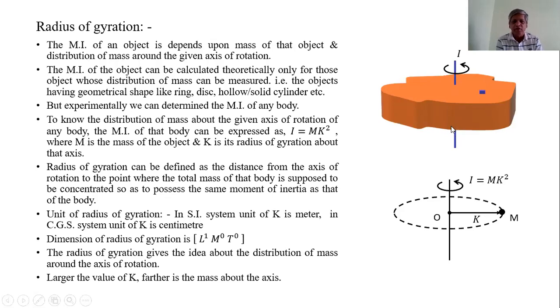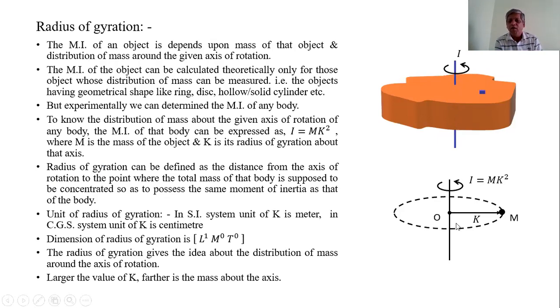The radius of gyration can be defined as the distance from the axis of rotation to the point where the total mass of the body is supposed to be concentrated, so as to possess the same moment of inertia as that of the body about the given axis of rotation.